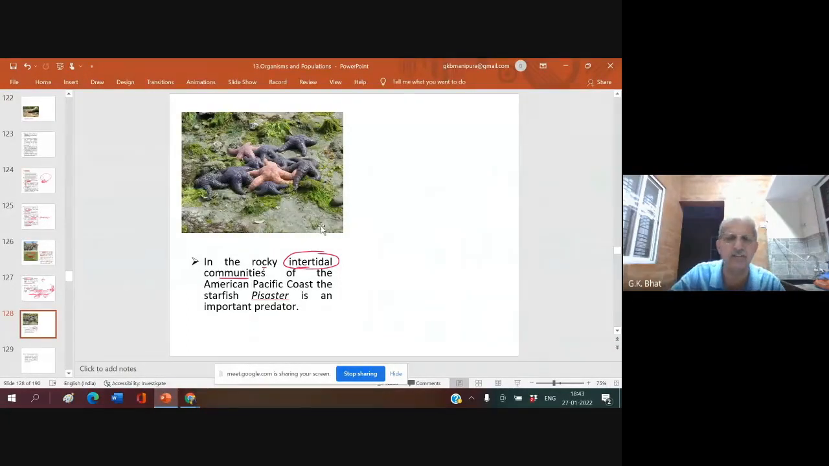you are seeing here this intertidal. The intertidal is of three types. One is sandy, another is rocky, one more is muddy. We have three types of intertidal. This is a rocky intertidal.